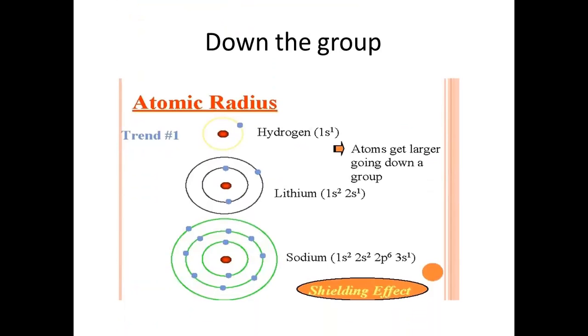Down the group is hydrogen, lithium, and sodium, right? So moving from the top, hydrogen has only one shell. Lithium has two, sodium has three. So this is the addition of a new shell, right? And this causes the shielding effect, and that's why the atoms get bigger when you move down the group.